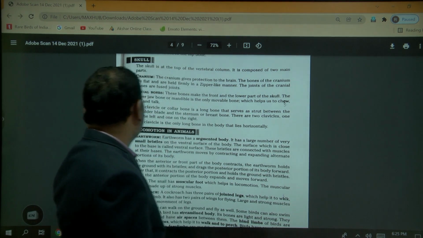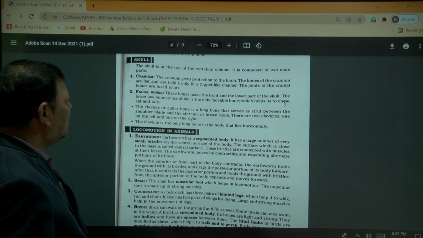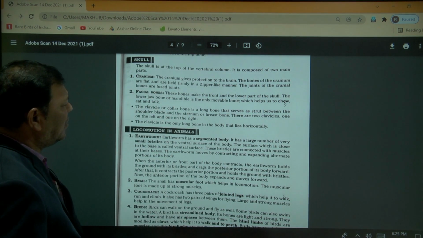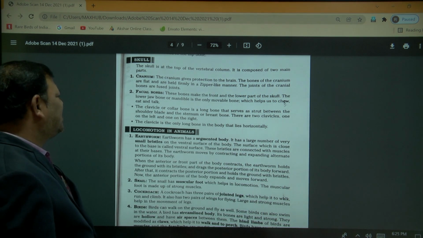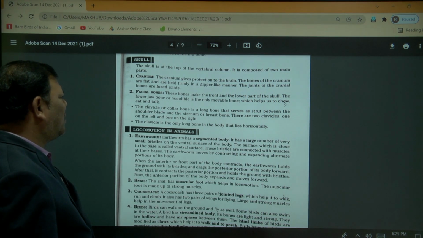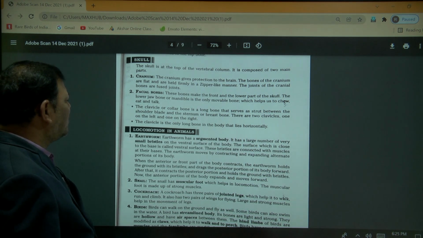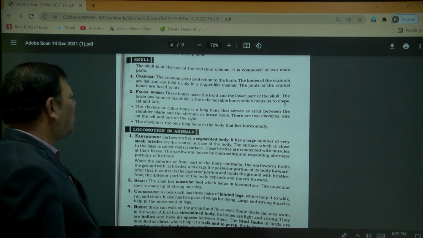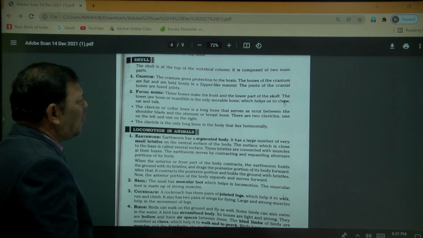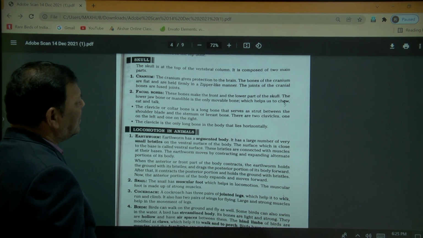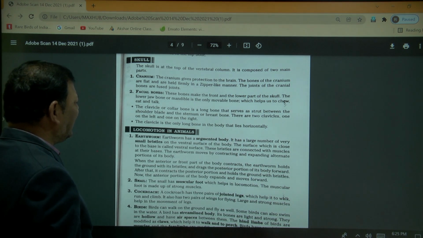Okay. Now second one is the facial bones. What are the bones present in the front and lower part of the skull? So these are especially the lower jaw bones and upper jaw bones. So this lower jaw bone or mandible is the only mobile bone, which helps to chew, eat and talk.